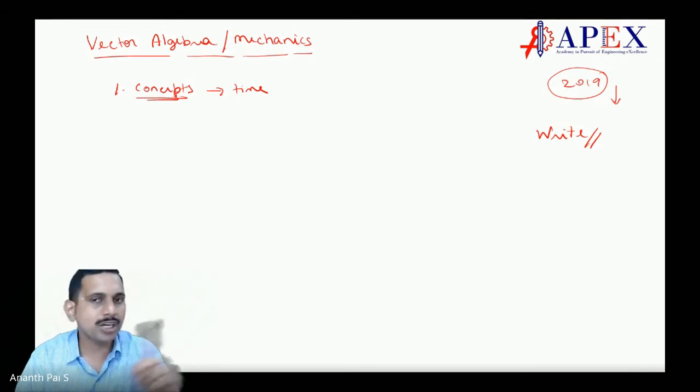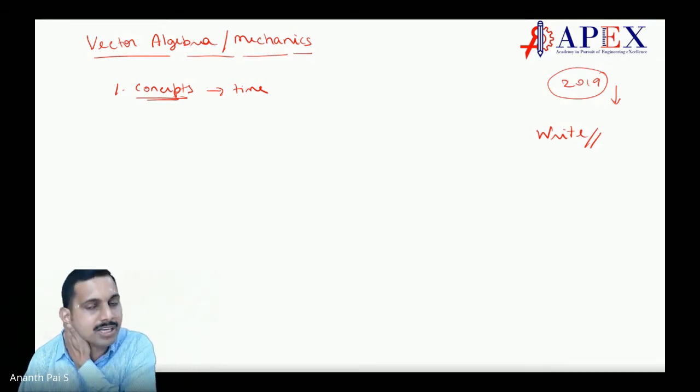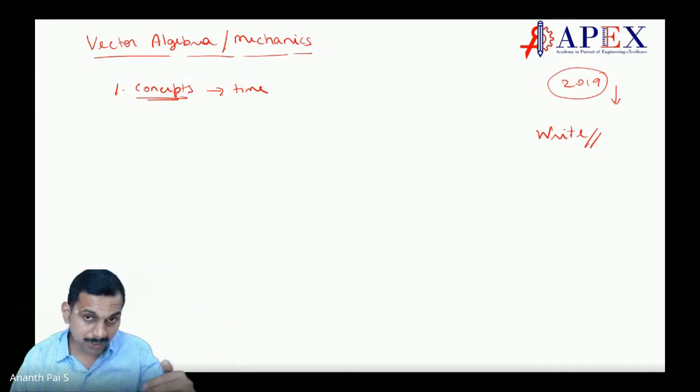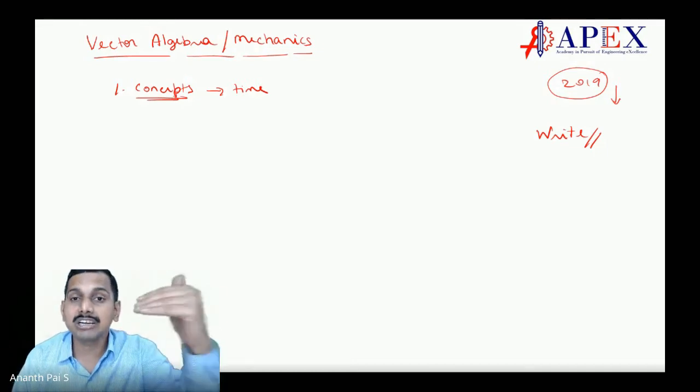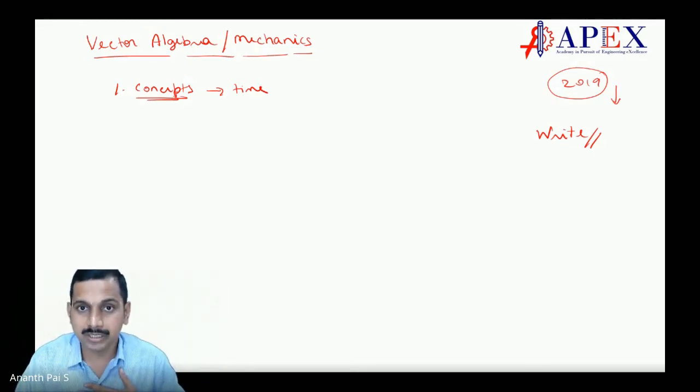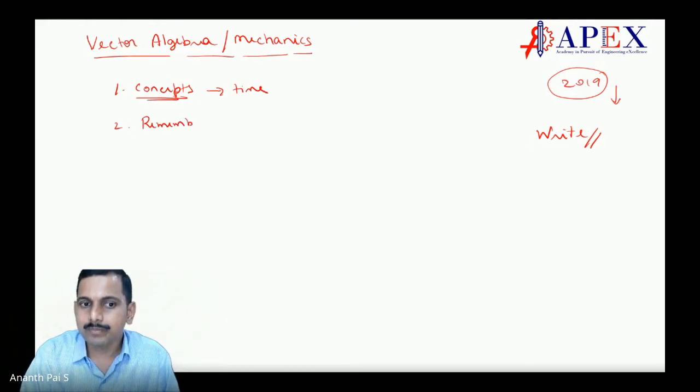Not everybody will be fast. Somebody will be fast, somebody will be slow, but the person who is slow will generally clear GATE. This is what I have seen. First, give concepts time. Second thing is remember concepts and reproduce them.